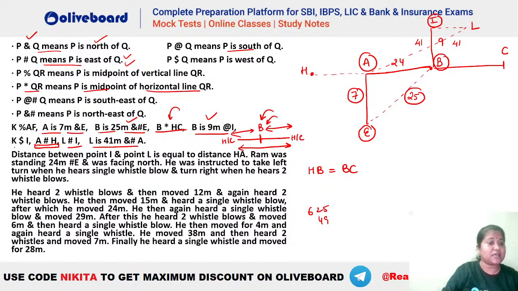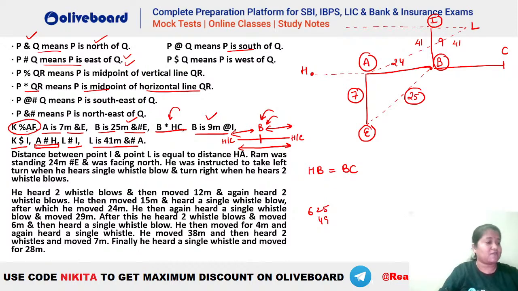We have this one, that is K dollar I. What is the meaning of dollar? Dollar means west. So K has to be towards the west of I. So that means K has to be somewhere along this particular line. But it is also given here that we have K percentage AF.